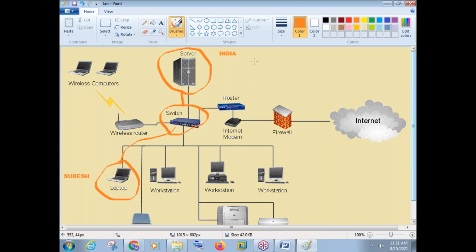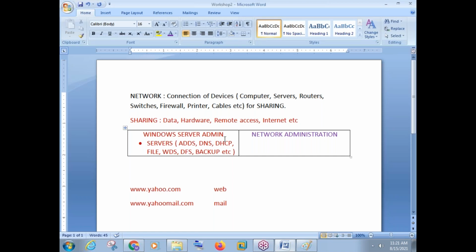We should know what is a DNS server, how to install the DNS server, how to configure the DNS server. So like this, we need to learn all these services in Windows Server Administration. We cannot see a computer network without these services. We cannot see a computer network without these servers actually. A computer network cannot function without these servers.